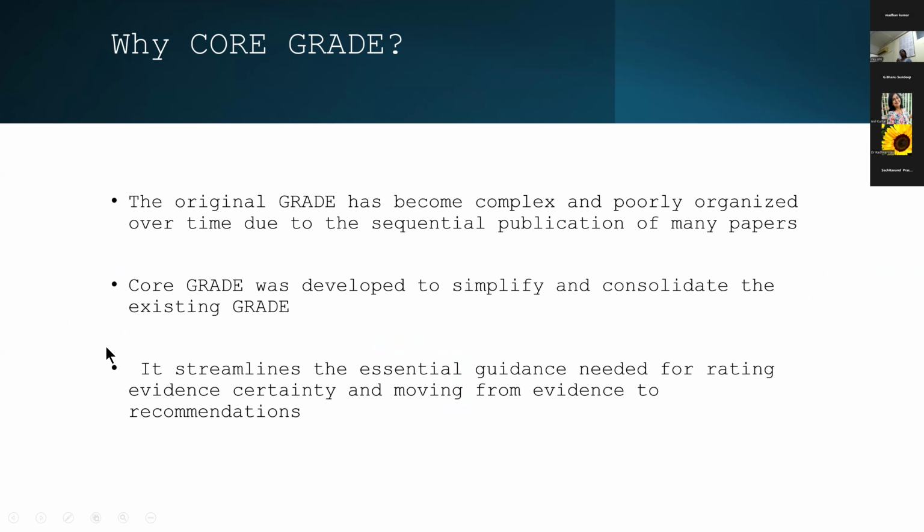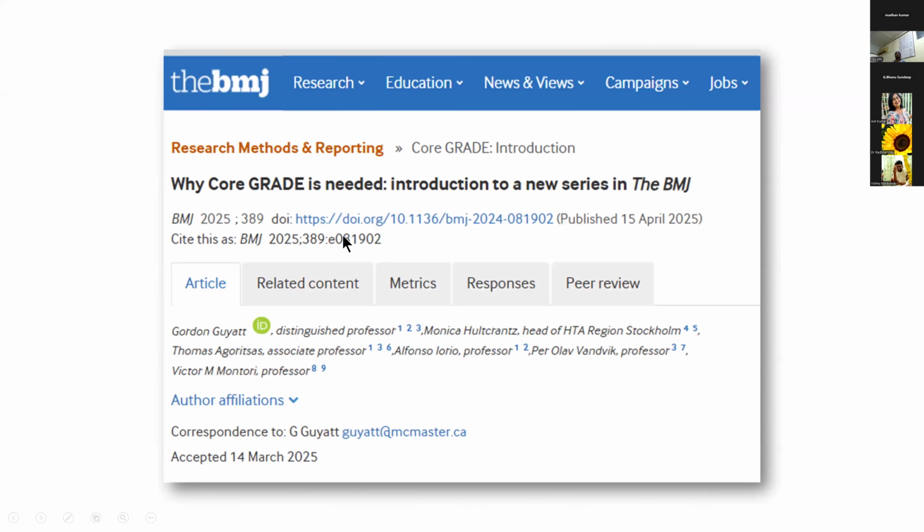And they wanted us to find all the information in one series of papers instead of referring back to all the previous set of papers. And it basically makes it very streamlined. It takes only the essential components of the main grade, which you need for rating the evidence certainty. And it also helps us in moving from the evidence to the recommendations. So here they have published why co-grade is needed. If you're interested, you can go and look at this article.